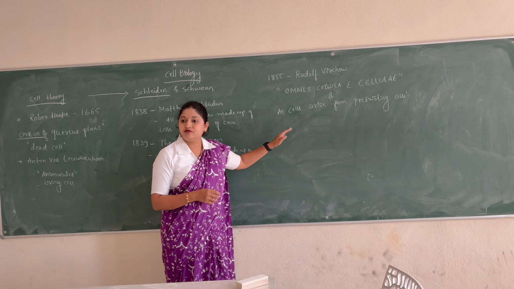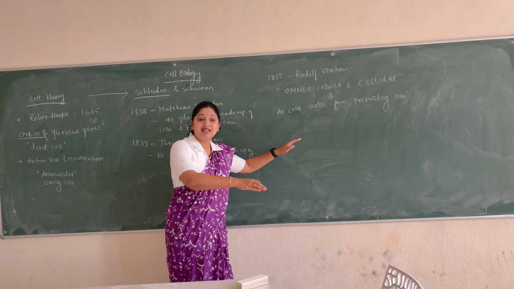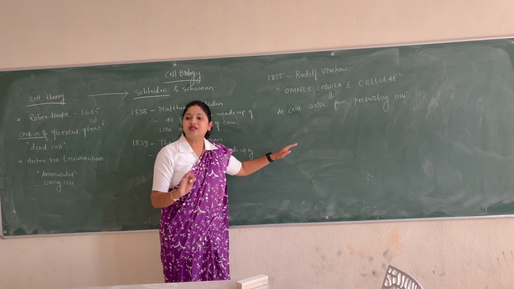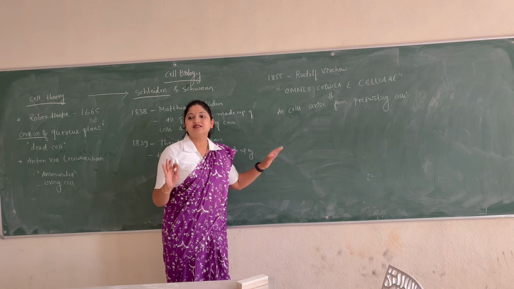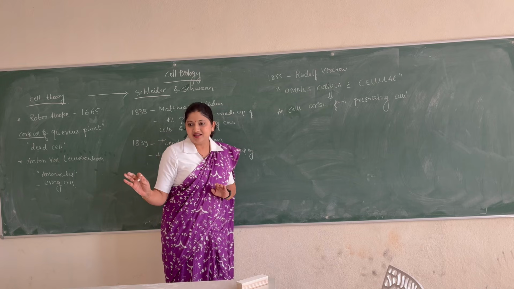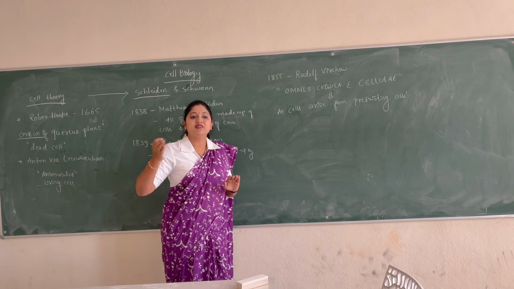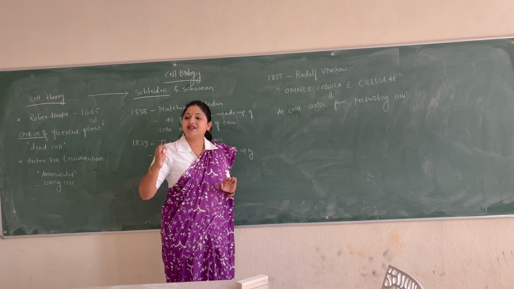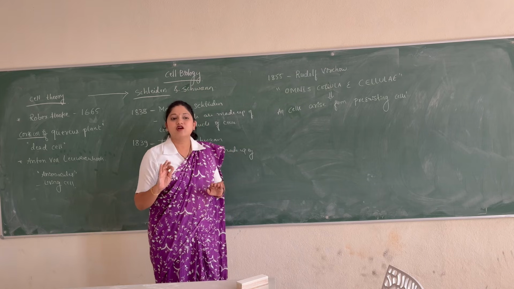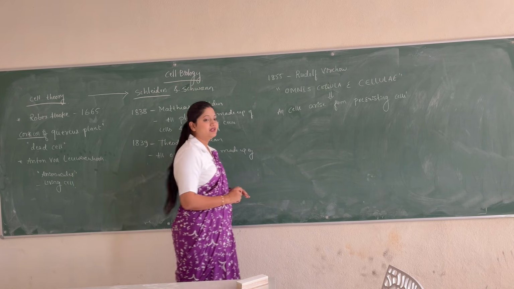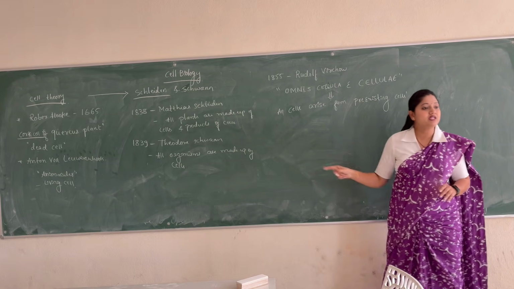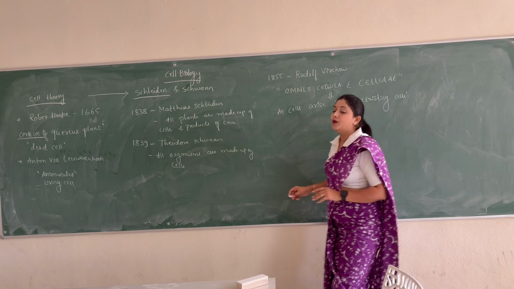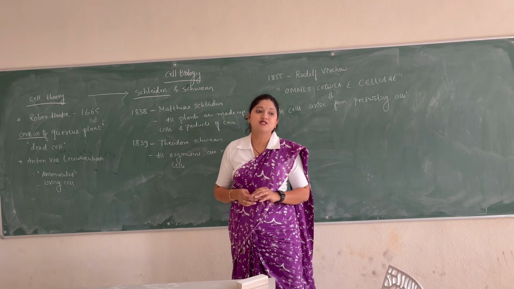Though Rudolf Virchow's contribution is also there in the cell theory, we usually call it the Schleiden and Schwann theory. We don't consider the name of Rudolf Virchow, but there is a contribution of Rudolf Virchow also in the cell theory. So finally, putting together the observations of these three scientists, the cell theory was put forth.